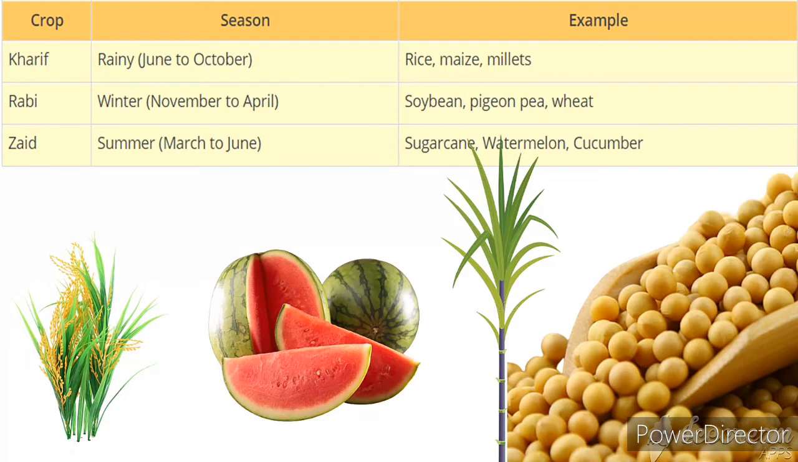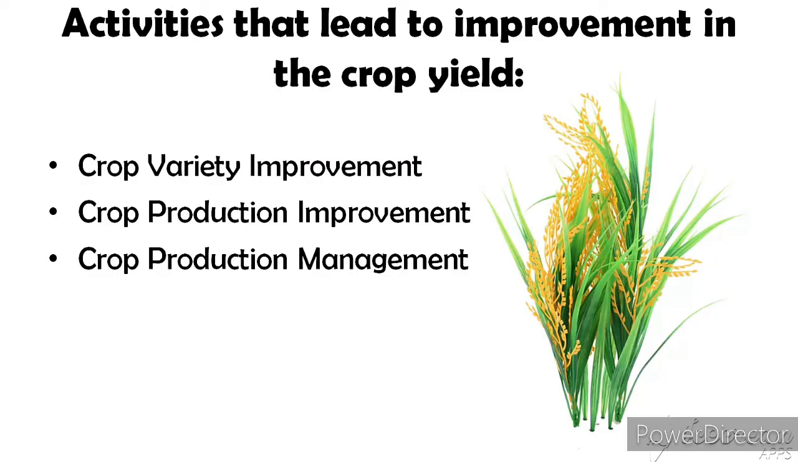The second one is Rabi season. These crops are grown during September to April. Rabi crops are known as winter crops. Examples, wheat, gram, peas, mustard, etc. The next one is activities that lead to improvement in the crop yield: crop variety improvement, crop production improvement, and crop protection management.